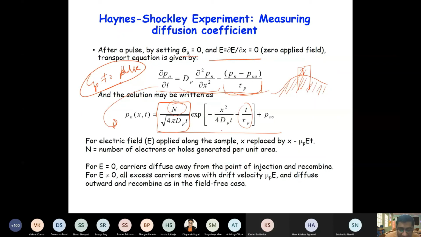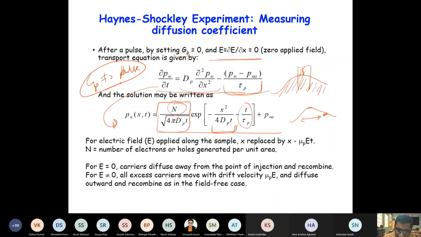Now this pulse is moving under electric field, so the pulse spread will be determined by x square by 4Dt, right? So delta x basically is the position where the peak drops by 1 by e.